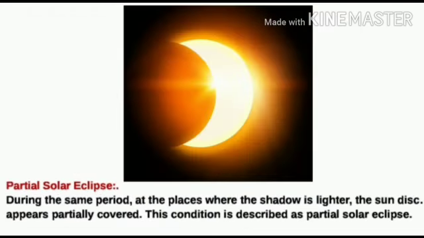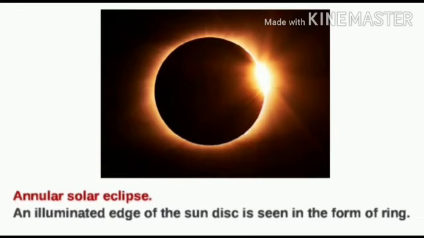During the same period, there are places where the shadow is lighter. The sun disk appears partially covered. This condition is described as partial solar eclipse. Sometimes the moon is in apogee position. This means it is at its farthest from the earth.